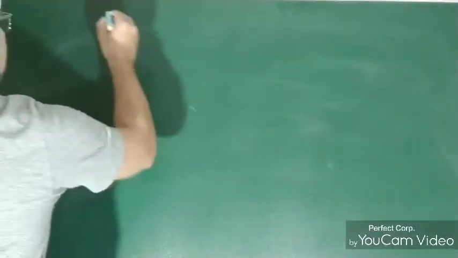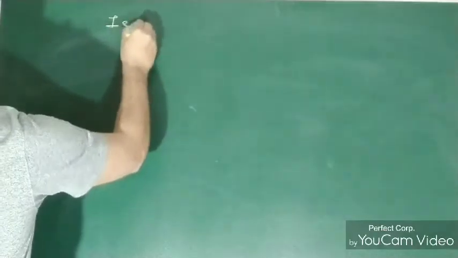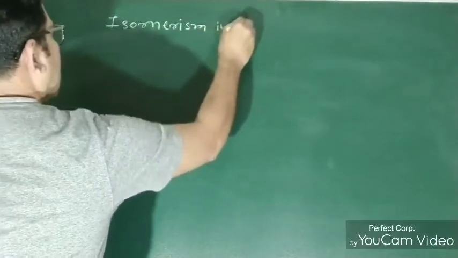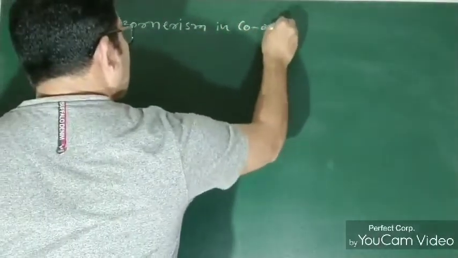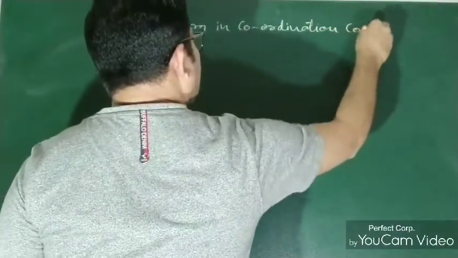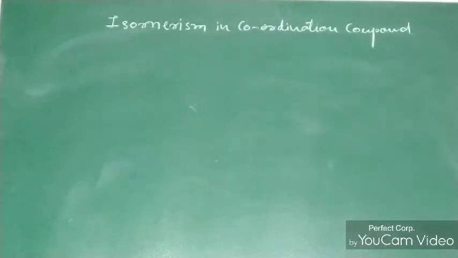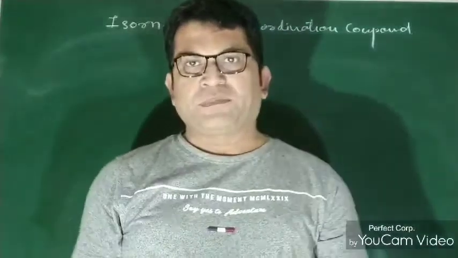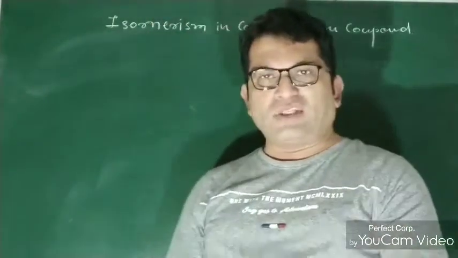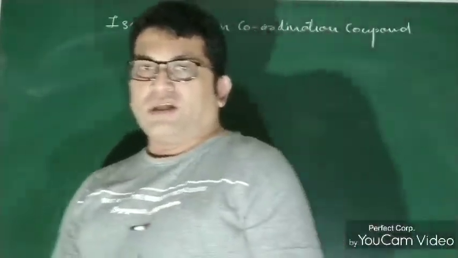So dear students, come on, let's study isomerism in coordination compounds.